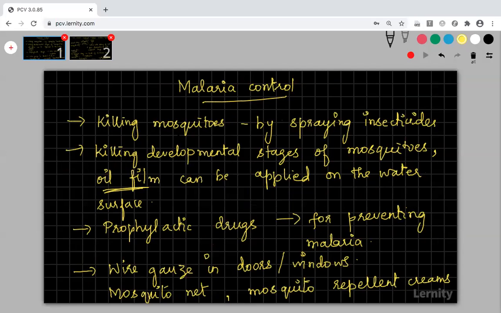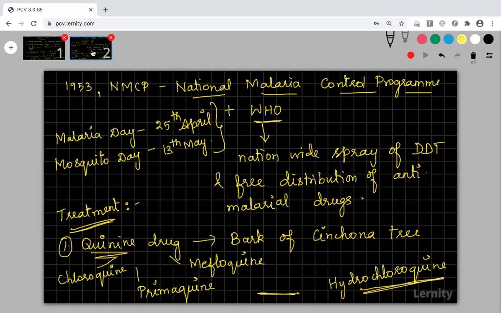Next, we can move on to amoebiasis. So the malarial disease is over. Only for malaria, we will have detailed information. For other things, we won't be discussing the life cycle of the organism, treatment and control methods directly. We will see only the causative organism and the important things regarding that. The first slide. This is the second slide.